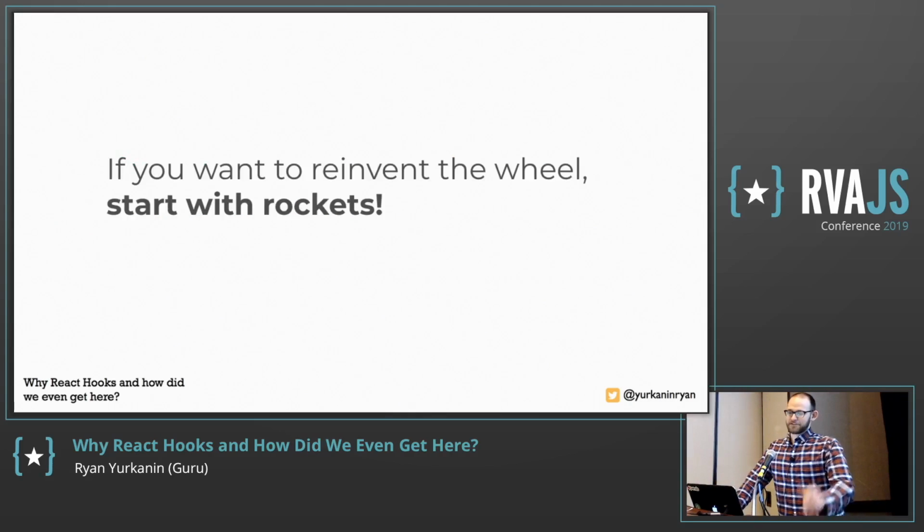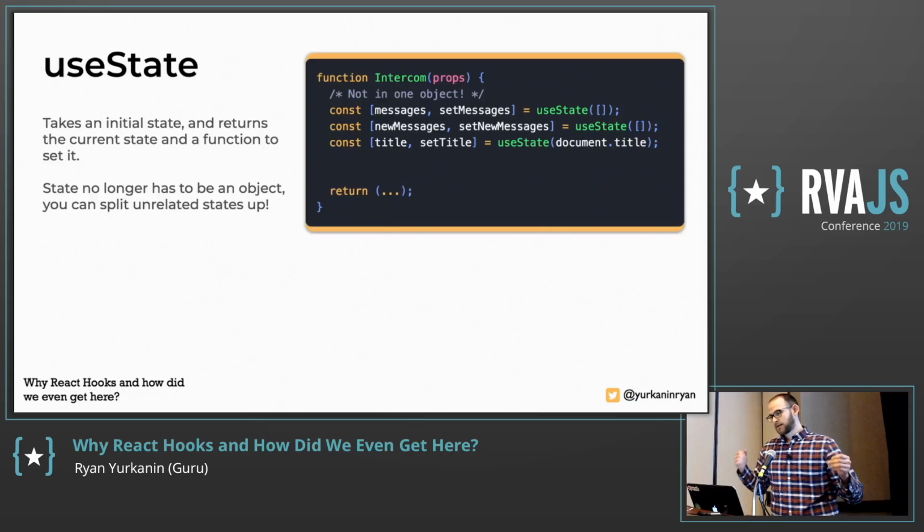So I forget where I heard this quote. I didn't come up with this, so don't attribute it to me. I think I heard Sunil Pai say it. He's a member of the React team. If you want to reinvent the wheel, start with rockets. So all of those things are pretty similar. They use lifecycle methods, state, they all belong to one component, but maybe something's wrong there from the get-go, right? So what could that be? And that's where hooks come in.